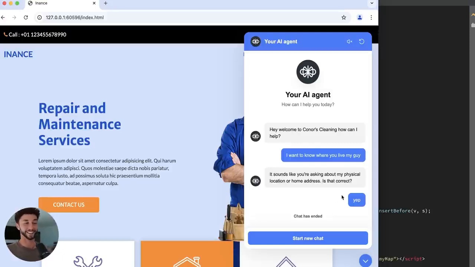Woo. Okay, I didn't even program that in there. Maybe I just thought it was inappropriate. But we've got it working on a website now.